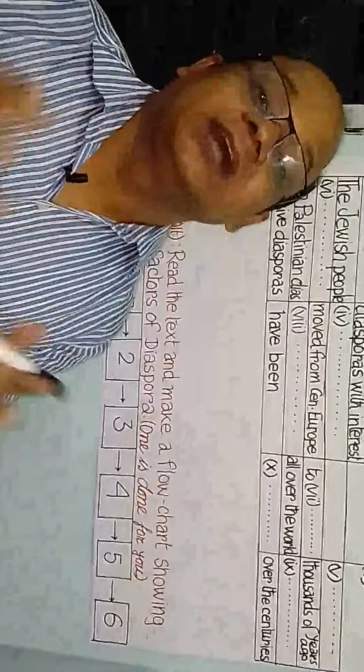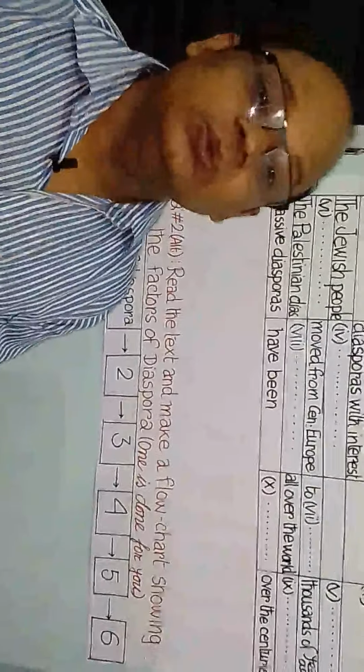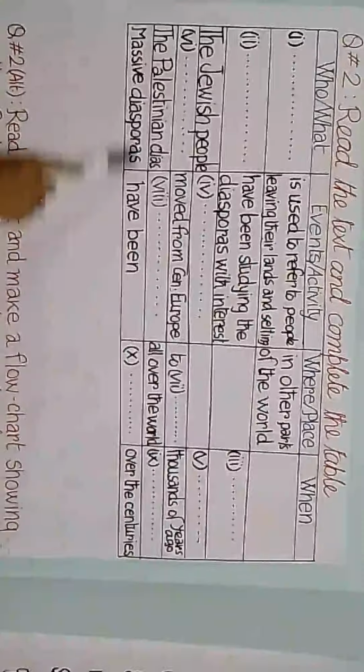Yet I would like to say that completing a table is nothing but completing a sentence. If you look attentively, you can see that this is a sentence, this is a sentence, this is also a sentence, and this is also a sentence.